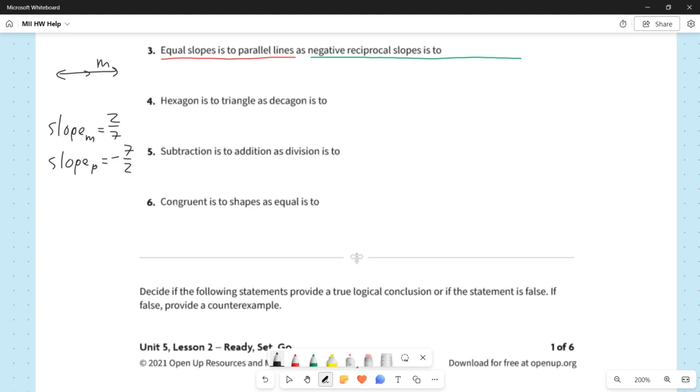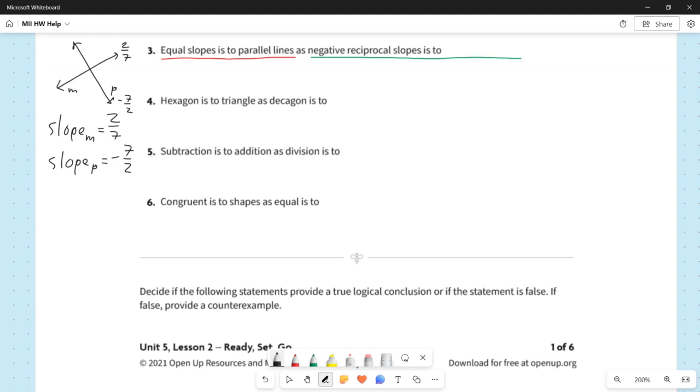And so it turns out that if line M has a slope of 2/7, and maybe I'll draw this a little bit differently so that it actually looks like it has a slope of 2/7, something like that. So line M in this case has a slope of 2/7. Negative 7/2 would look kind of like this, and this would be line P. Right? So here the slope is 2/7, and here the slope is negative 7/2.